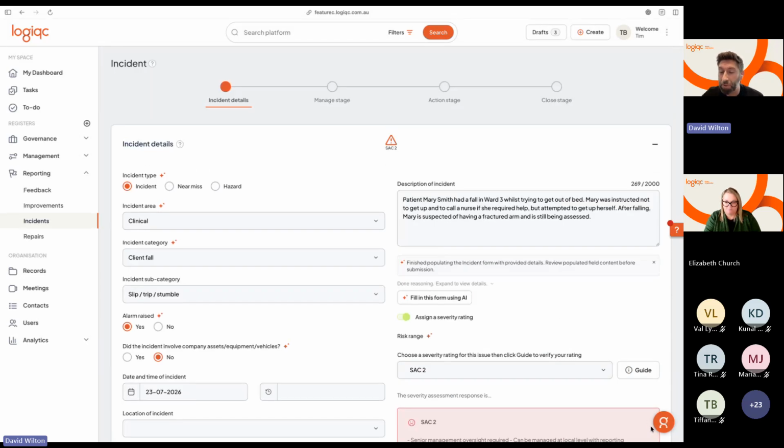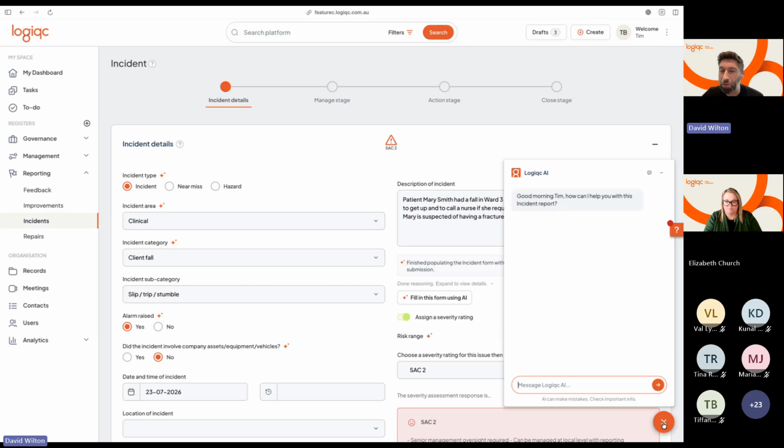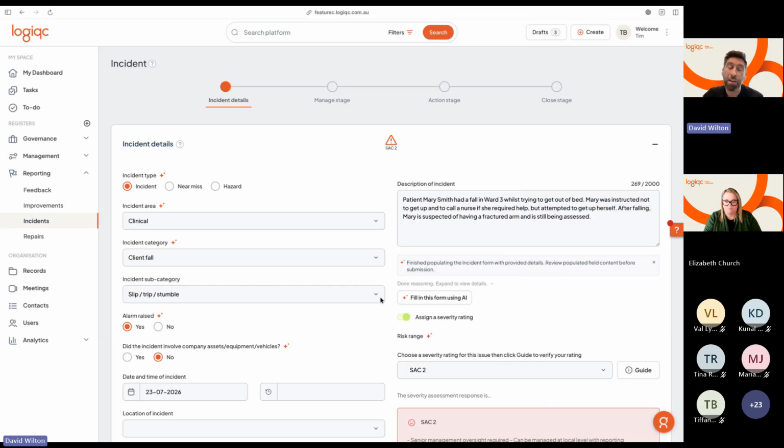So we've kind of got this little icon, we call it a floating action button down the bottom here. And when you click that, it starts to ask you what you would like to do. So we envisage this working across multiple areas in the application where you'd be able to use AI for a whole bunch of different capabilities as well. So that's very exciting to see how that would work and how that would provide additional value to our customers. I'll just stop sharing there.